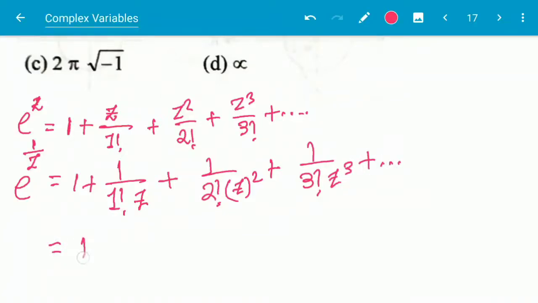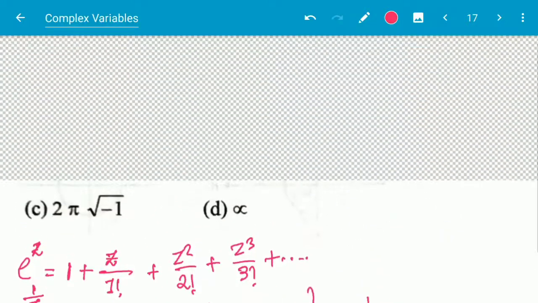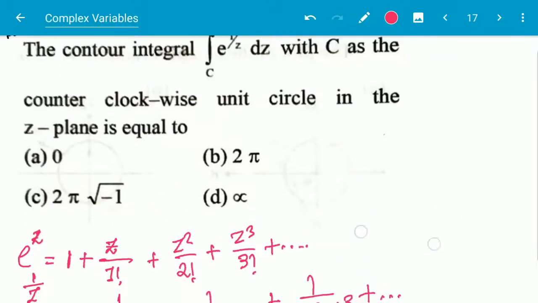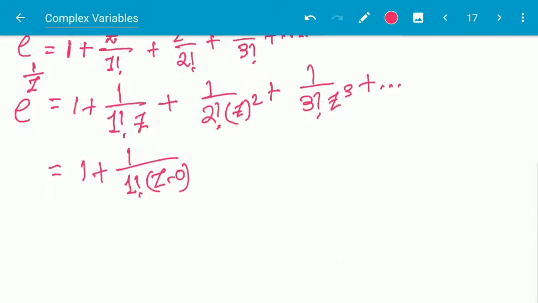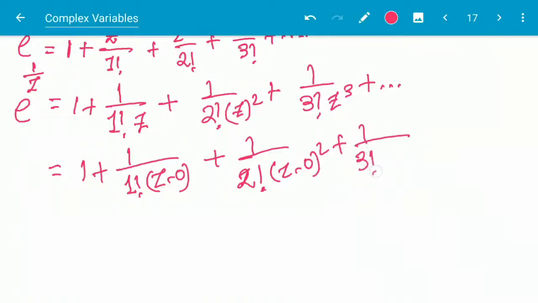And if I replace z with z minus 0, because 0 is given here, it becomes 1 by 1 factorial into z minus 0, plus 1 by 2 factorial z minus 0 square plus 1 by 3 factorial z minus 0 whole cube and so on.